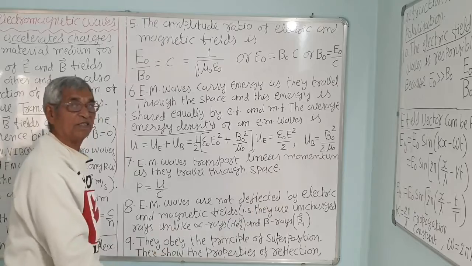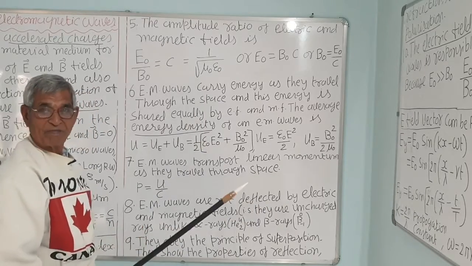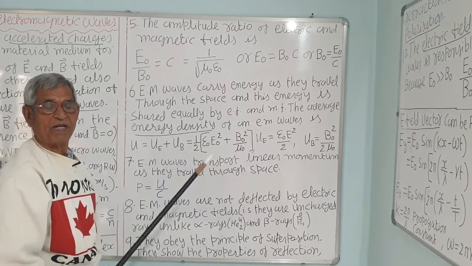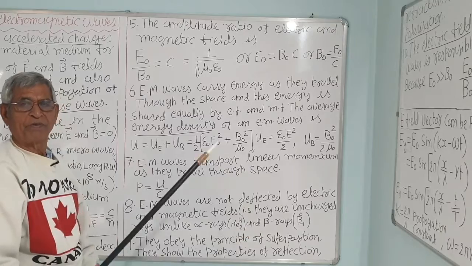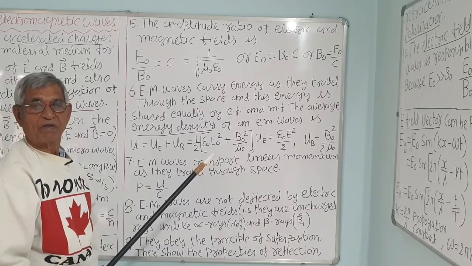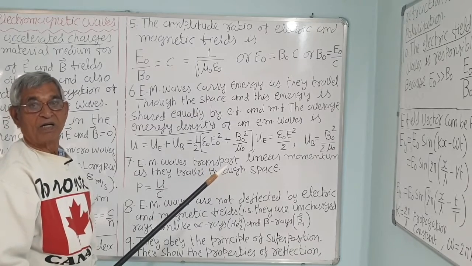8th, EM waves are not deflected by electric and magnetic fields. That is, they are uncharged. Remember that there is an electric field and there is a magnetic field, but there is no charge. All electromagnetic waves, whether X-rays, gamma rays, radio waves, microwaves, all travel in free space with the same velocity and all are uncharged.